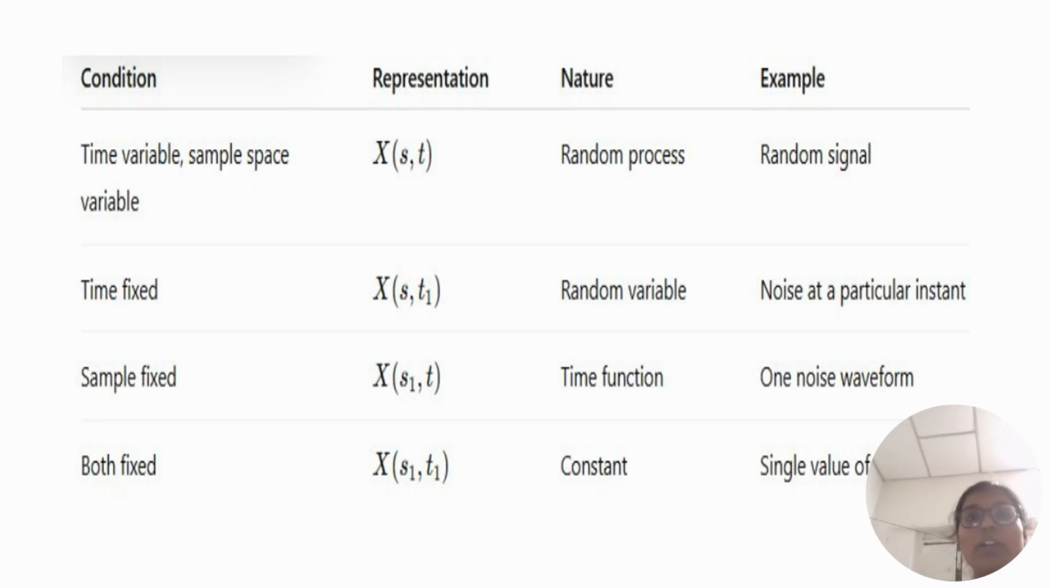And this is all about the random process. In this we see condition, representation, nature, example. For random process, with time variable and sample space variable, we see random signal. For time fixed, we see noise at a particular instant. For sample fixed, we see one noise waveform. For both fixed, we see a signal value.